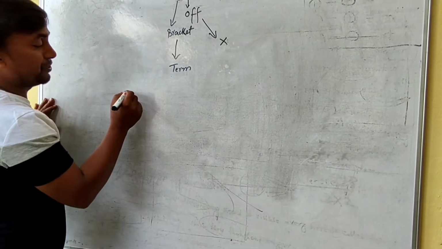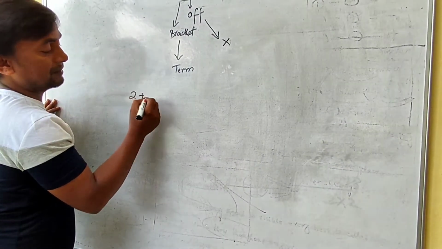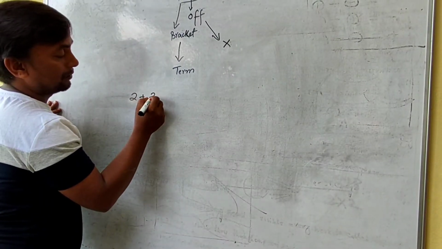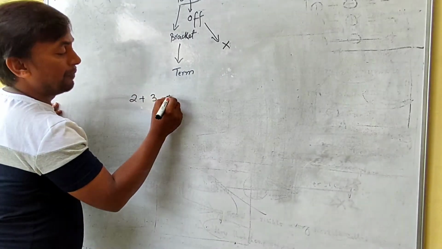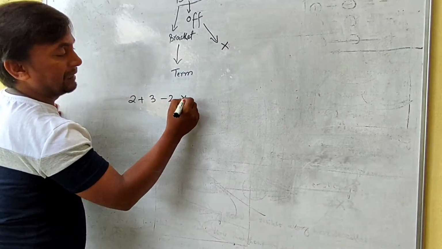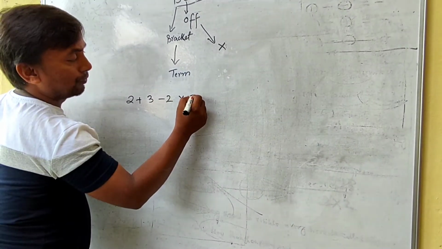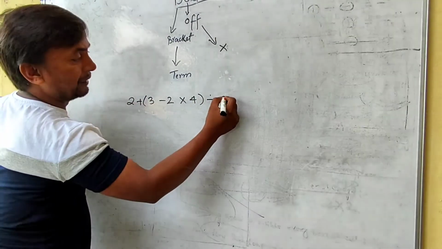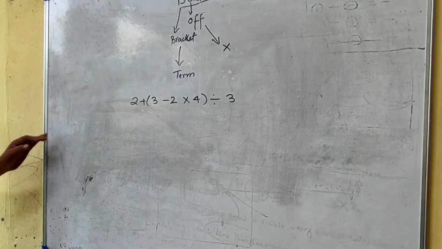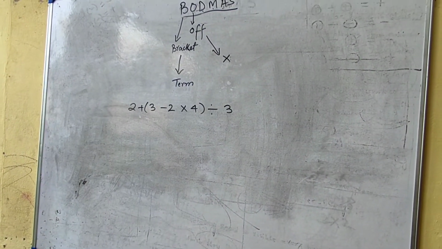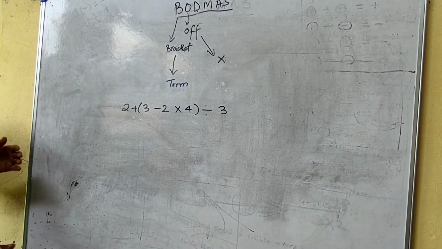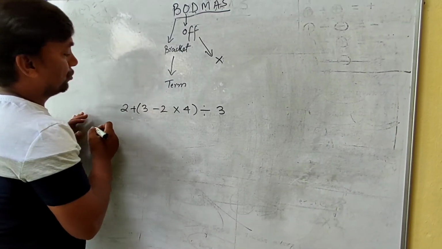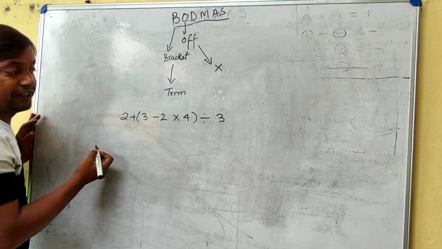Suppose we have an expression like this: 2 plus, in brackets, 3 minus 2 multiplied by 4, divided by 3. How can we solve it?